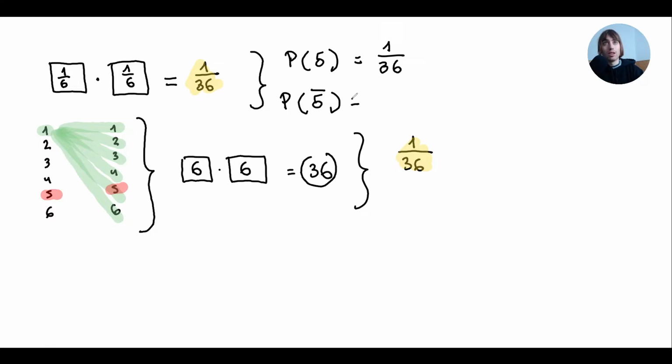Therefore, the negation is going to be 35 out of 36, because it's all the other cases that are not covered here. Always, the probability of an event plus its negation add up to 1. If you're doing it in percentage, they add up to 100.